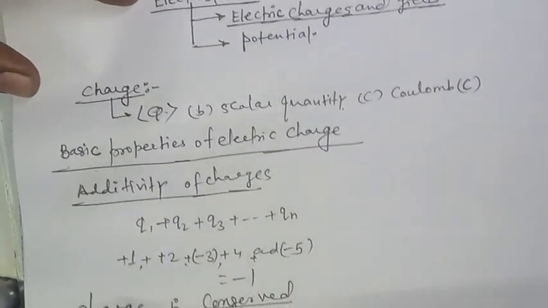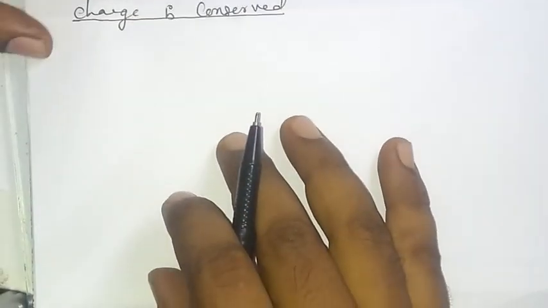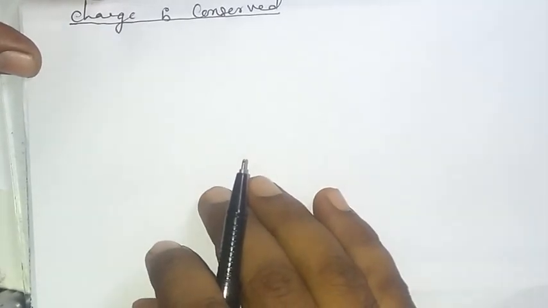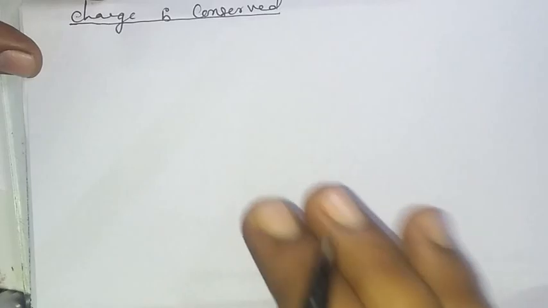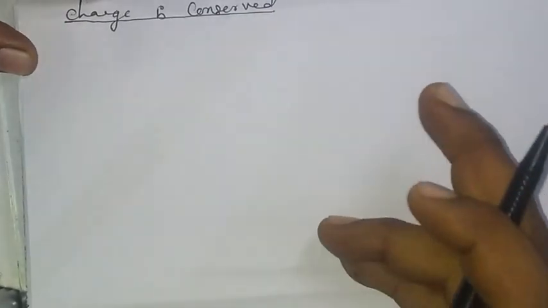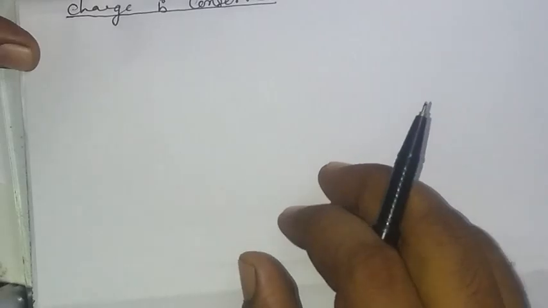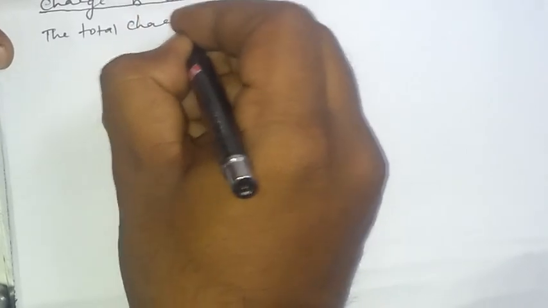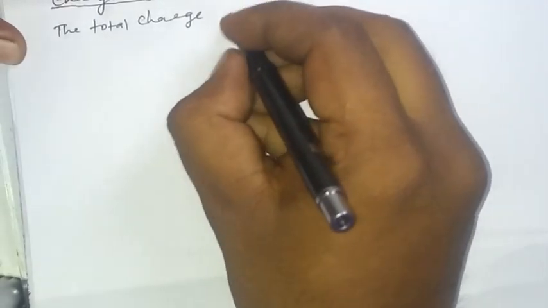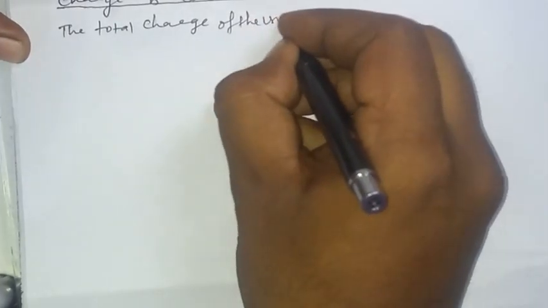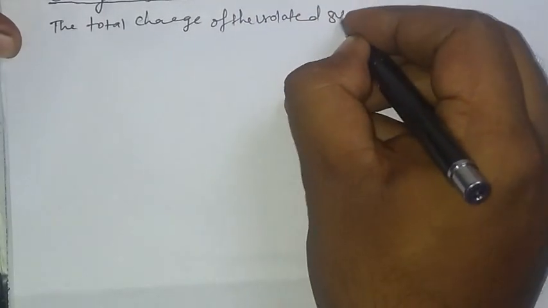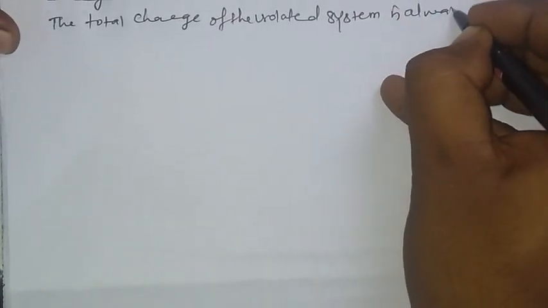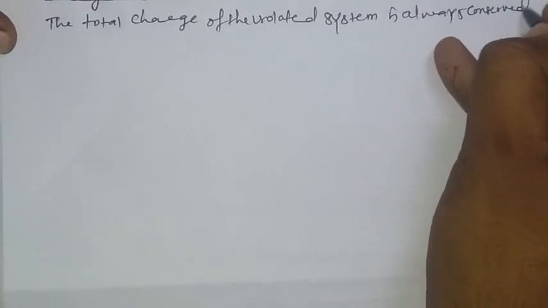Dear friends, a charge may get redistributed, but it is found that the total charge of an isolated system is always conserved.